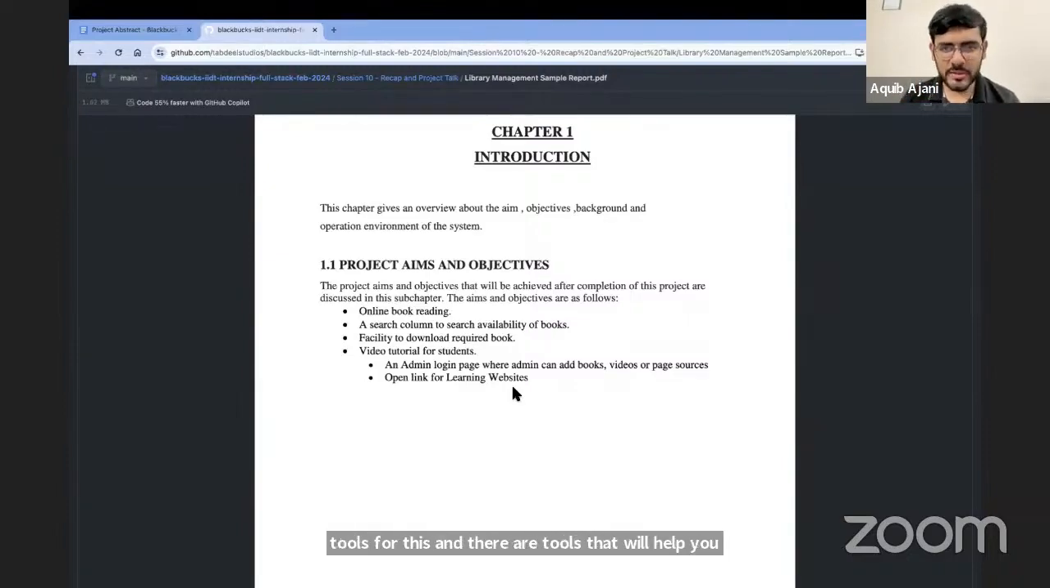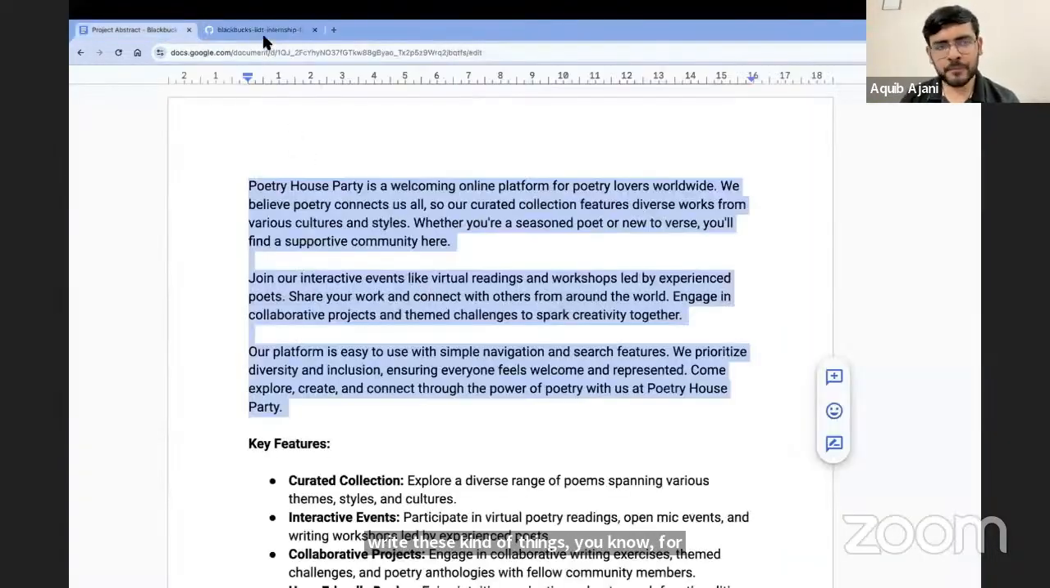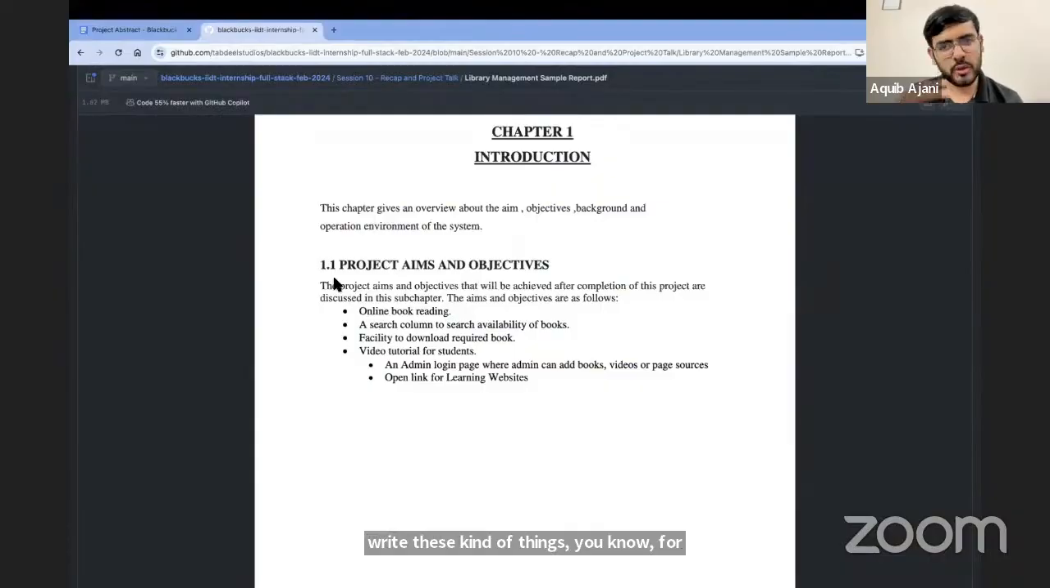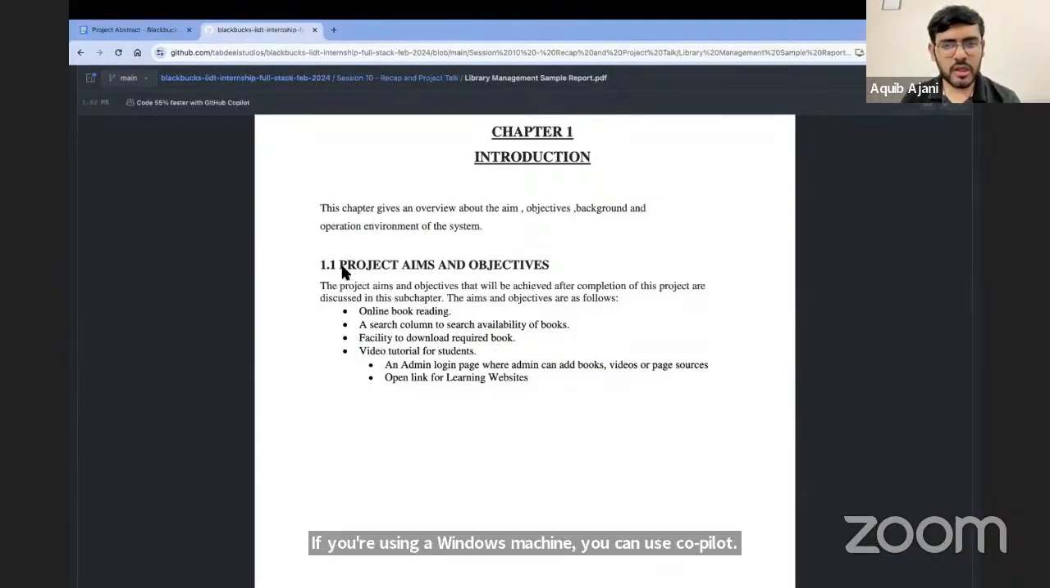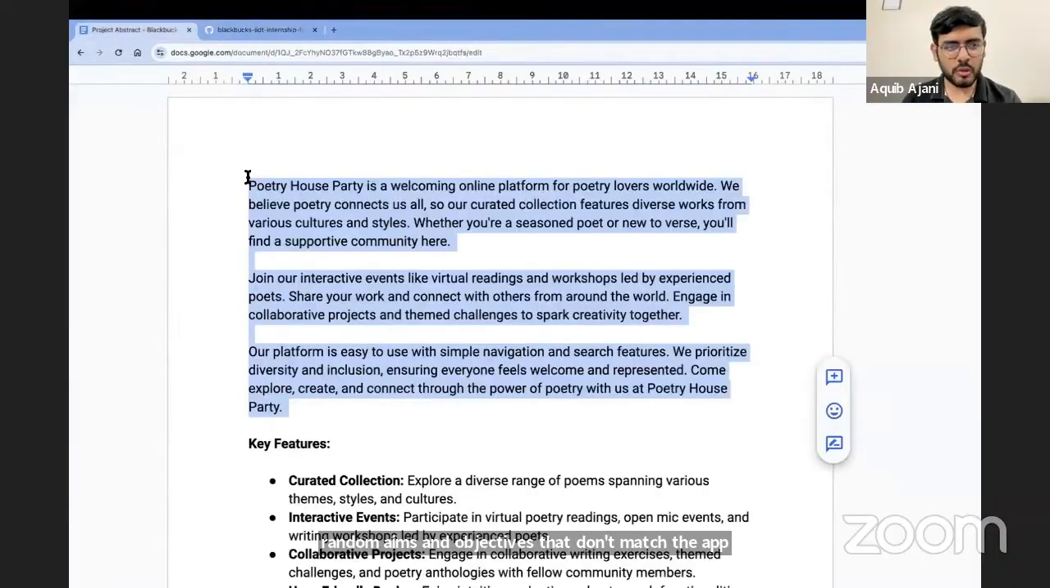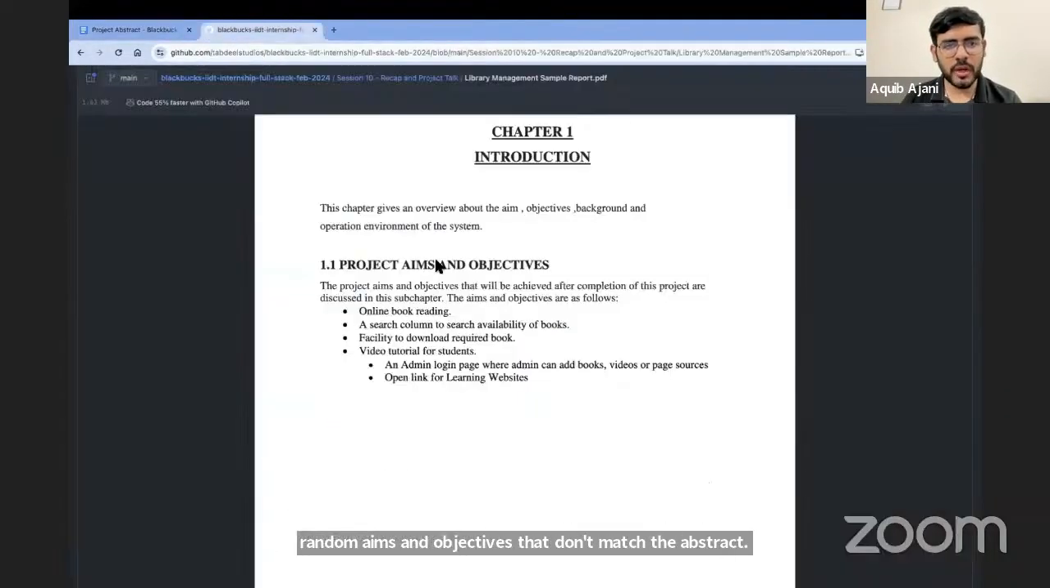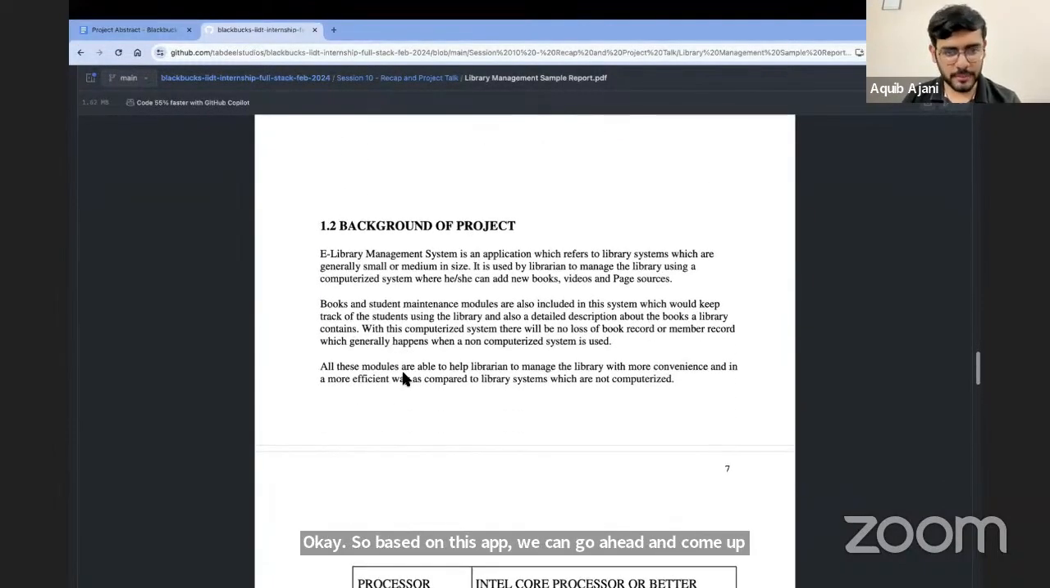For instance, there is ChatGPT. If you're using Google Docs, you can use Gemini. If you're using a Windows machine, you can use Copilot. There are different tools available for this. So you can use those, but make sure that whatever you write is relevant for your project. We don't want random aims and objectives that don't match the abstract. So based on this abstract, we can go ahead and come up with some aims and objectives. That is going to be your next step.